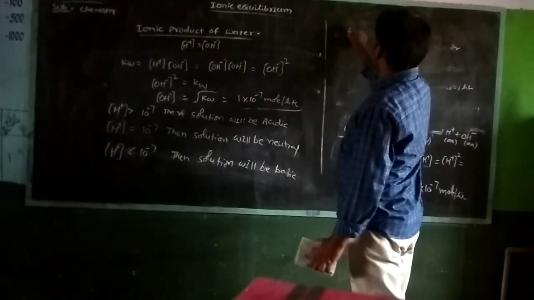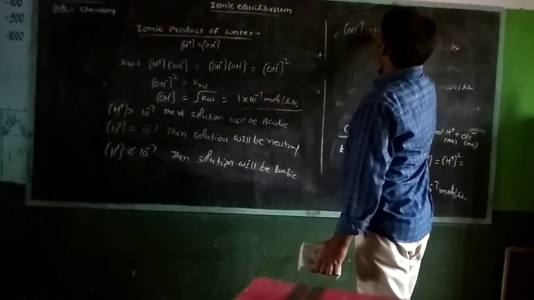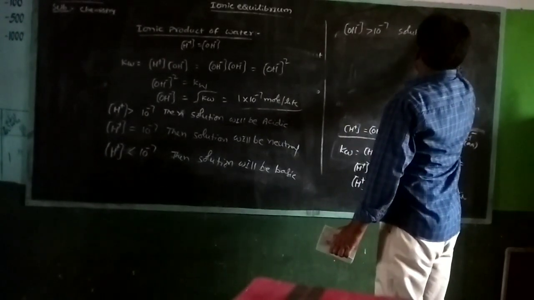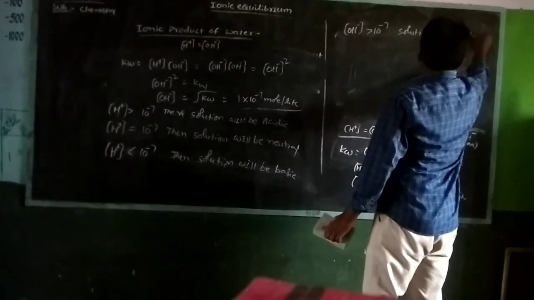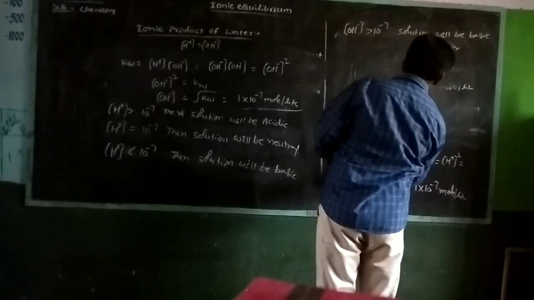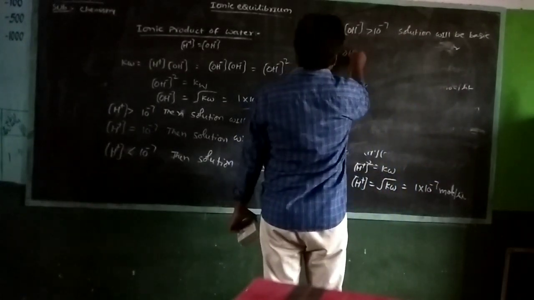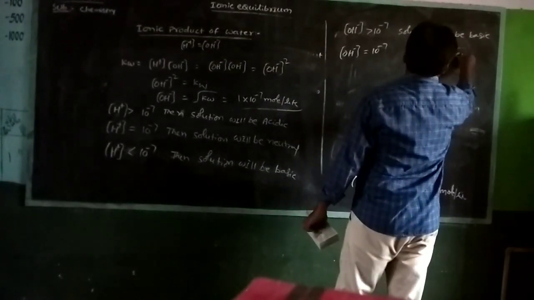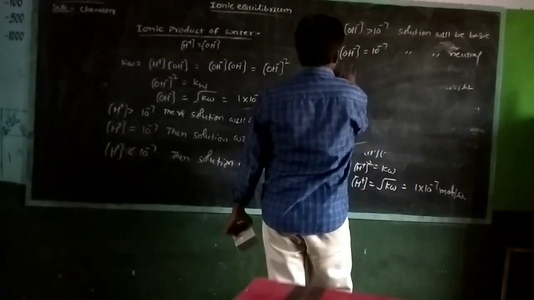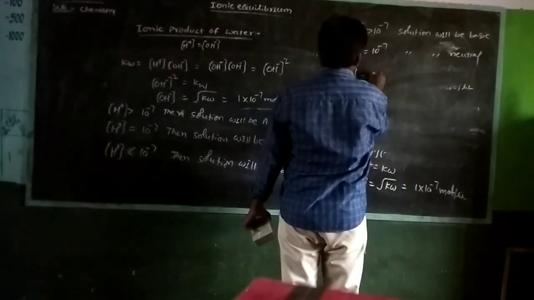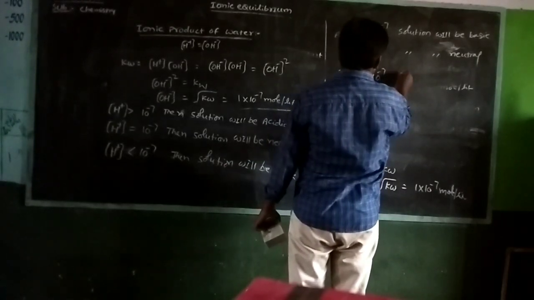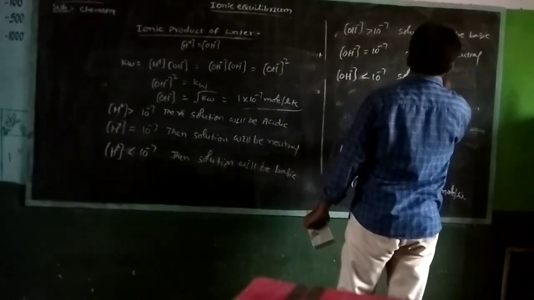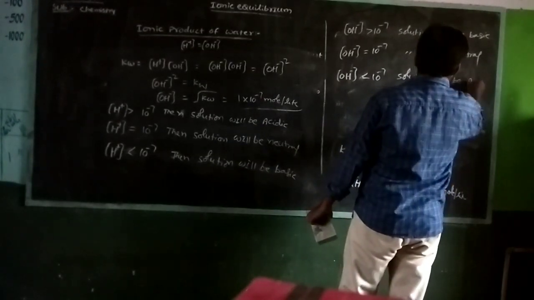And next, if OH minus concentration is greater than 10 power minus 7, the solution will be basic. If OH minus concentration is equal to 10 power minus 7, the solution will be neutral. If OH minus concentration is less than 10 power minus 7, the solution will be acidic.